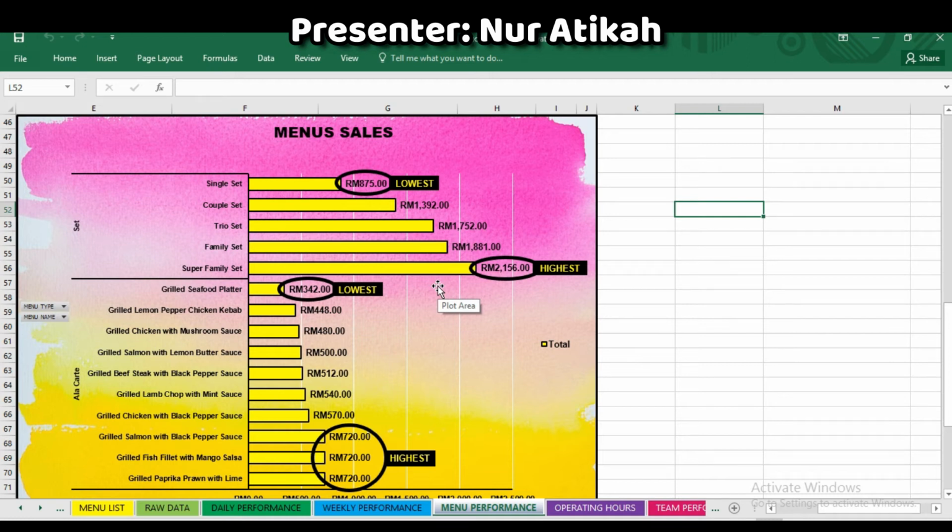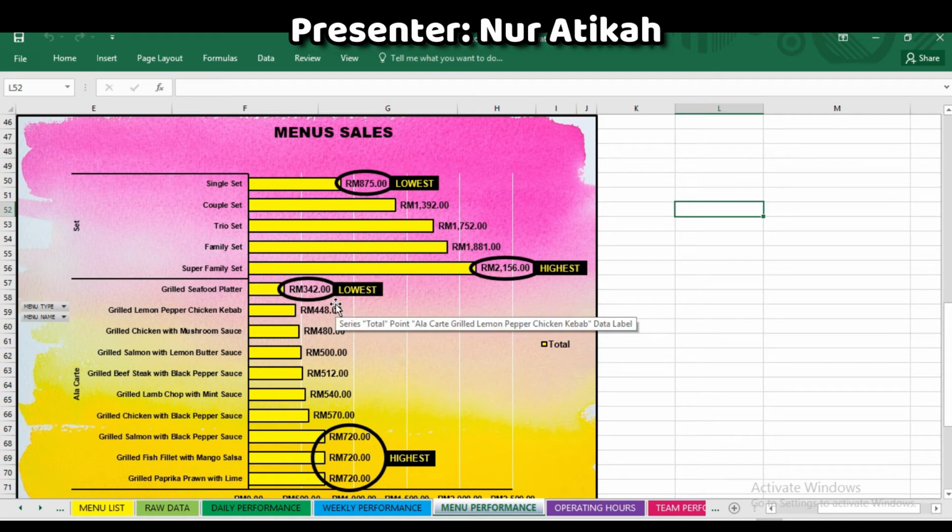Leading the chart with 720 ringgit, the three a la carte menus with the highest sales are grilled salmon with black pepper sauce, grilled fish fillet with mango salsa, and also grilled paprika prawn with lime. Meanwhile, the grilled seafood platter has the lowest sale with the amount of 342 ringgit only.